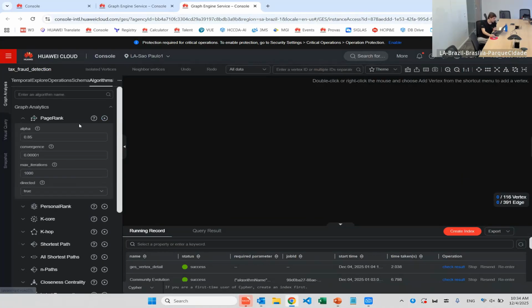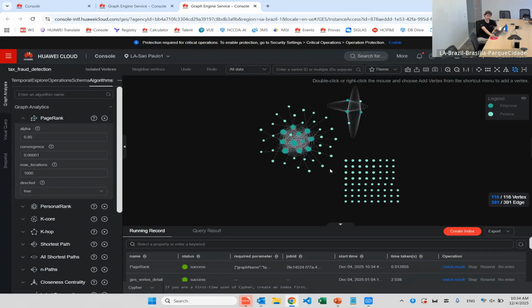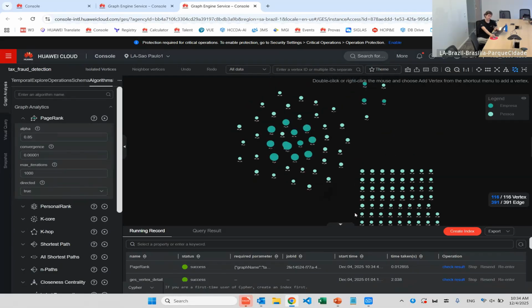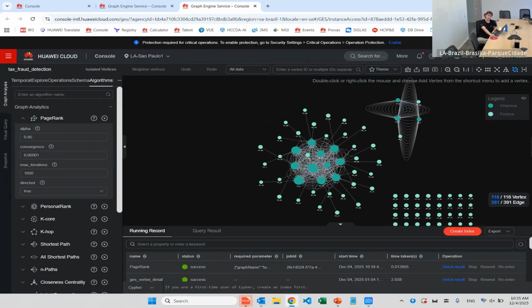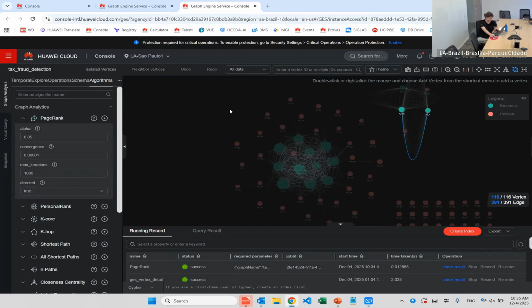I'm going to run PageRank, which will tell us the influence, the relevance of our nodes in our network, right? So to run, I just click here. It's very simple. Down here, it shows it's running, if it was a success or not. And here we see our graph, right? Okay, let me tell here. I'm gonna change the color because it's a little bad to see. I'm gonna put red. Okay, perfect.